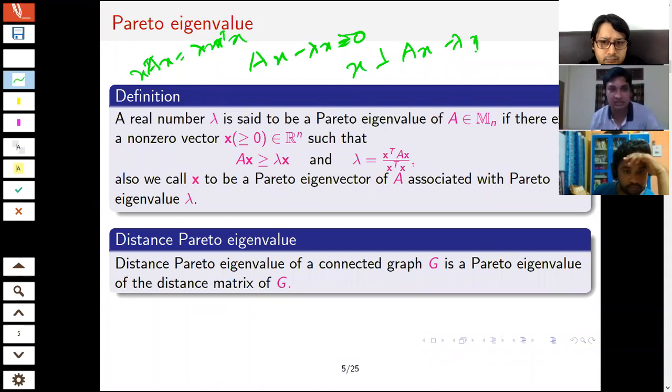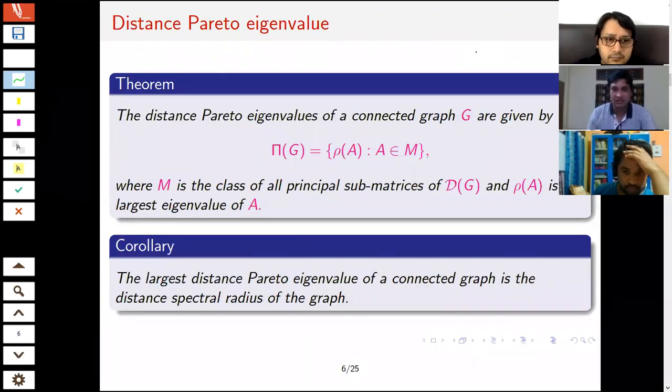Okay. Next, if I consider the distance Pareto eigenvalue, it means I consider the distance matrix of a graph, of course a connected graph, and consider the Pareto eigenvalues of that matrix. Then it is called the distance Pareto eigenvalue. So here is a result. Although it seems odd to define the Pareto eigenvalue, how will they come? So here is an interesting result. If you consider all the principal submatrices of the distance matrix, this one is not for a general matrix A.